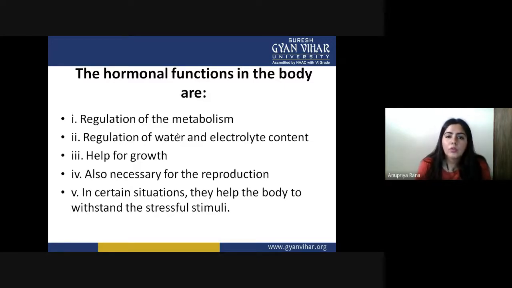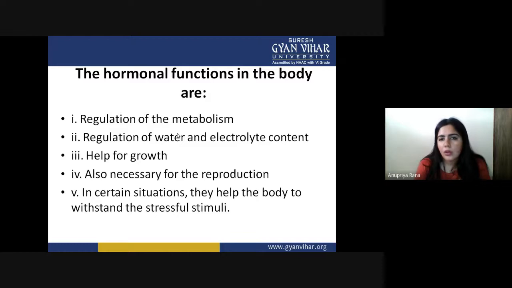Next is growth. Mostly you have heard about growth hormones. We have specified growth hormones produced by the anterior pituitary and hypothalamus. This is responsible for every kind of growth present inside the body, so this growth pattern has to be related with the hormone. If the growth hormone is not secreted in appropriate amounts, growth retardation can be seen in a living being. And if they are produced in excess, that can also cause several problems, such as premature aging. These can be seen inside the body.